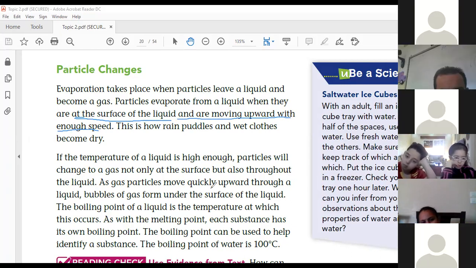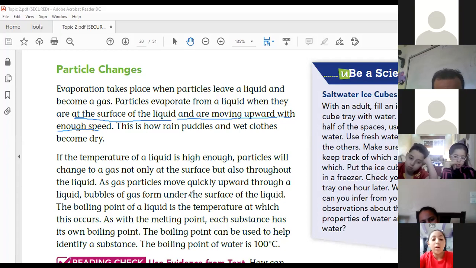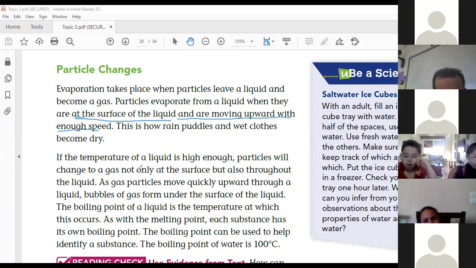Now, boiling happens throughout the liquid. Okay? If the temperature of a liquid is high enough, particles will change to a gas not only at the surface, but also throughout the liquid. And this is boiling. Boiling happens throughout the liquid.